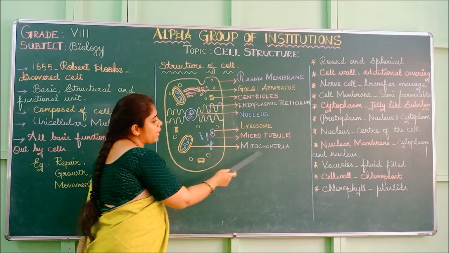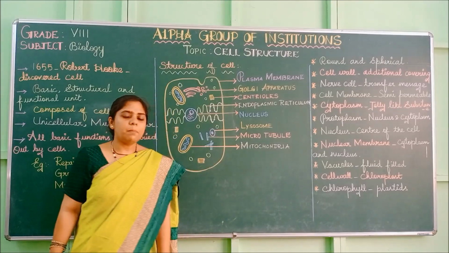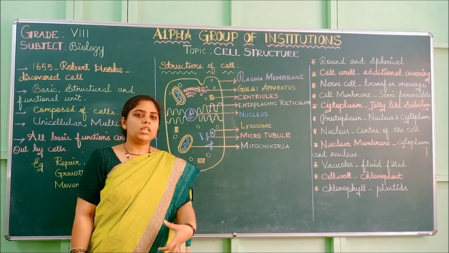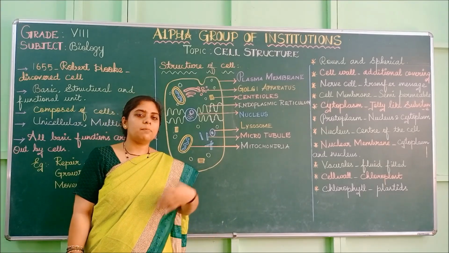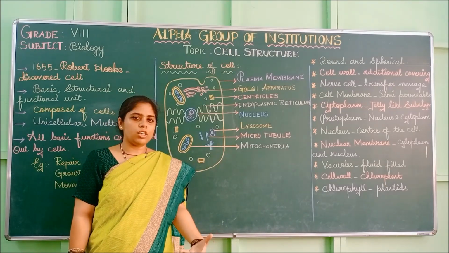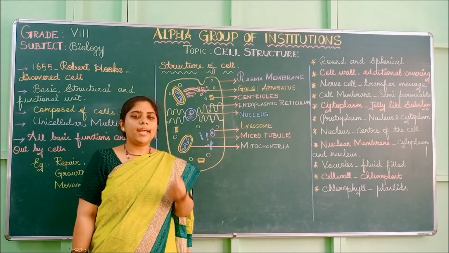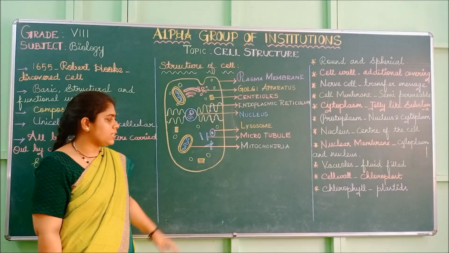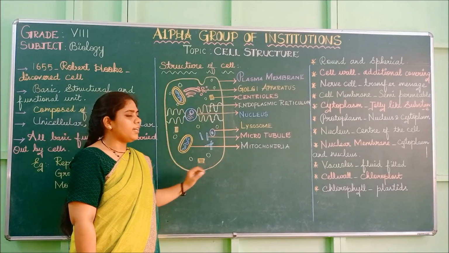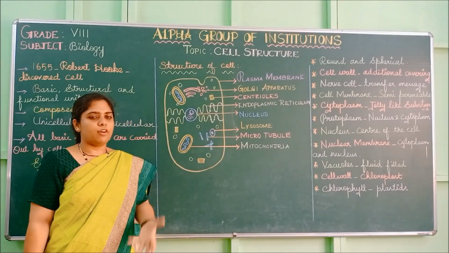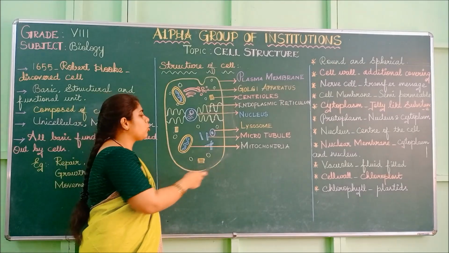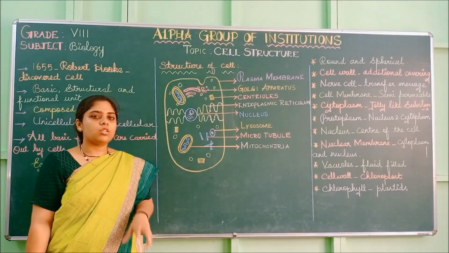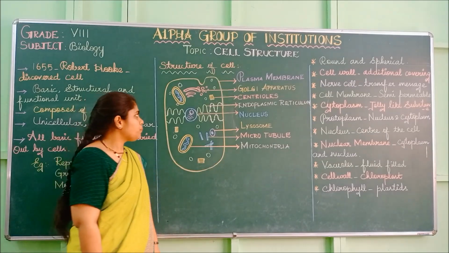This is the mitochondria. The mitochondria is the powerhouse of the cell. It will give energy, the power for the functioning of the cell, through ATP molecules. Through synthesis of ATP molecules, they give power to the entire cell so that it can function properly. So mitochondria is the powerhouse of the cell. Through ATP molecules, they supply power.